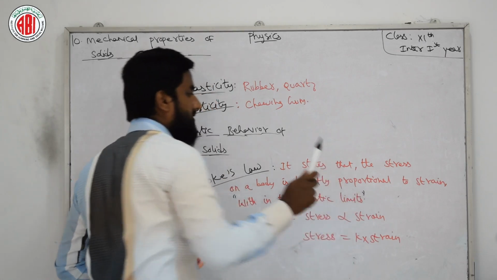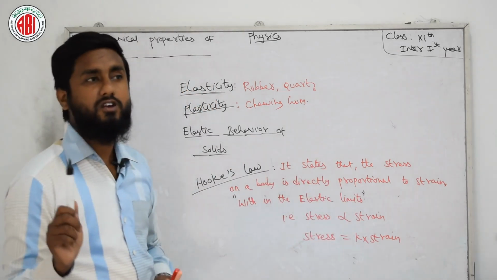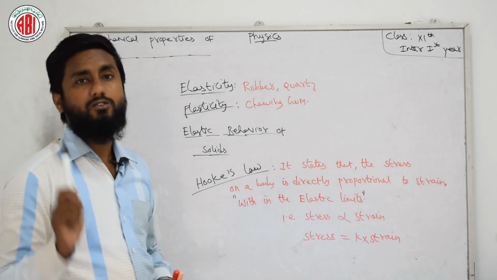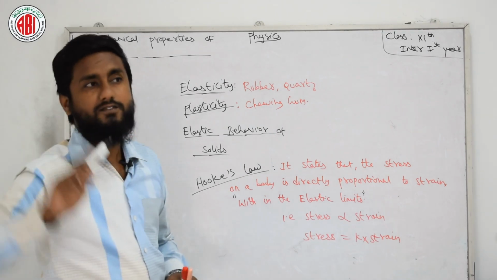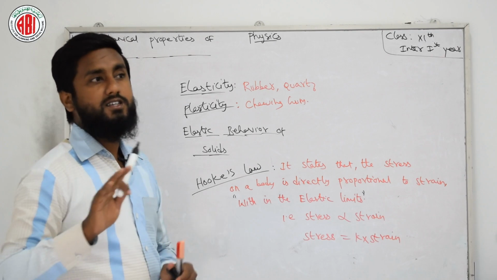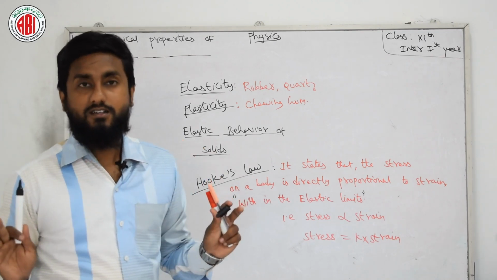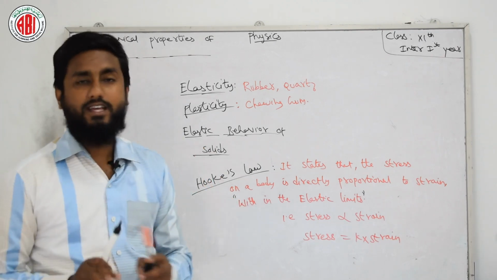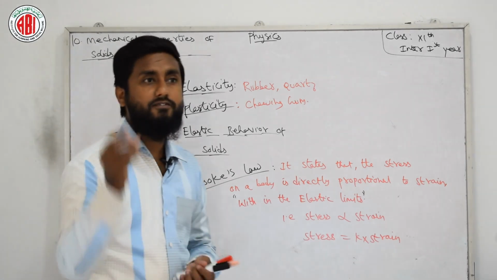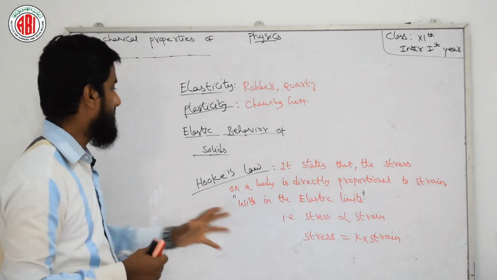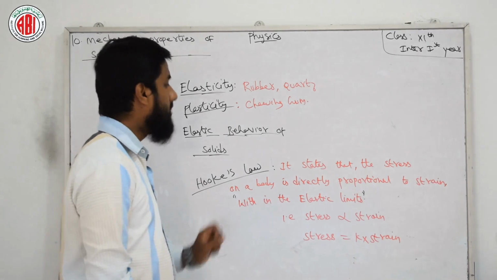Because in 10th class current electricity you might have learned Ohm's law. In Ohm's law, at last we need to tell that physical condition and temperature remain constant, then only this law is valid. So in a few laws we have a few conditions also, we need to remember those conditions also. So this is Hooke's law.